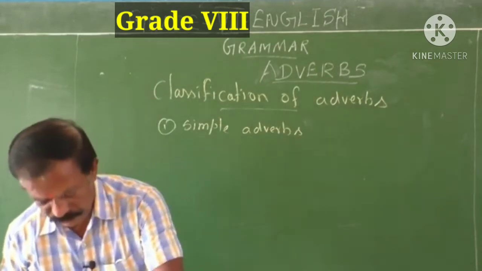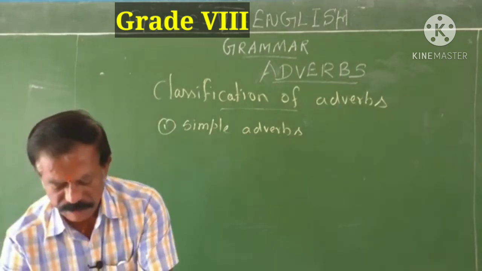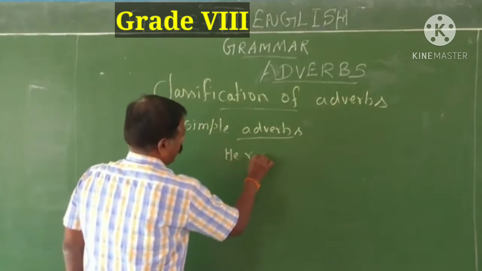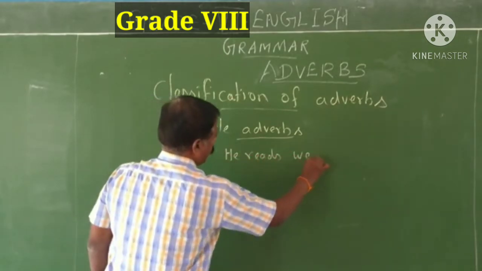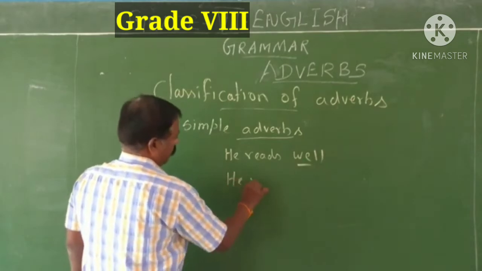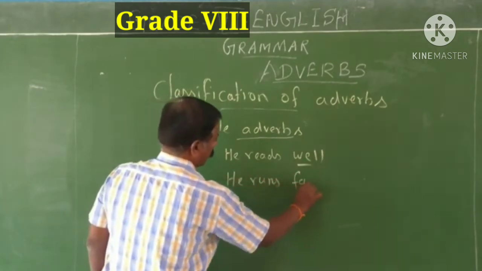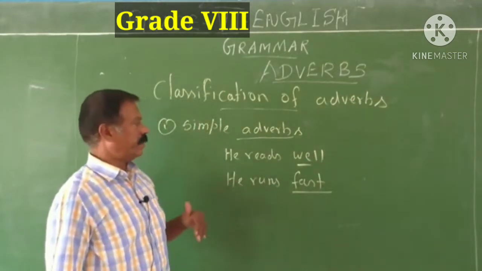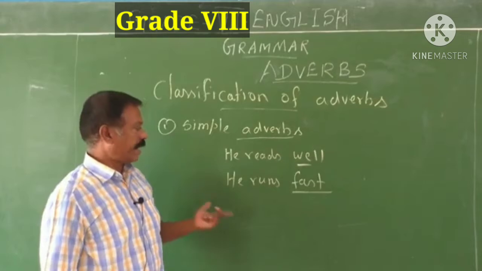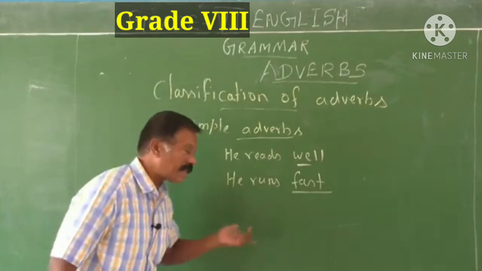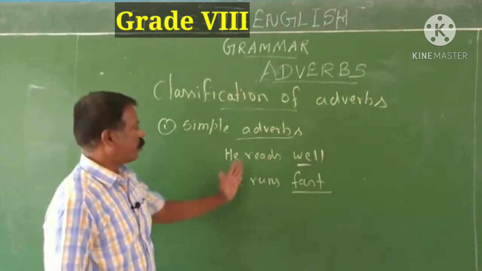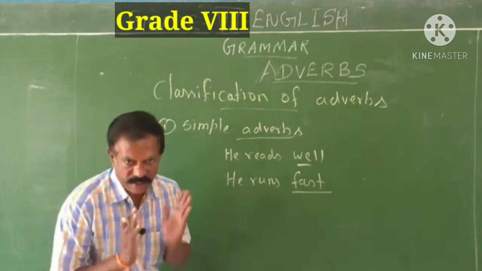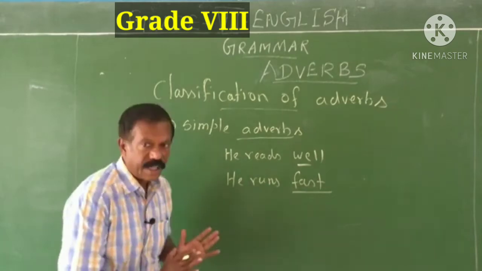Let me give you some examples. He reads well. He runs fast. See, simple adverbs. He reads well. Well is an adverb. He runs fast. Go through these 2 examples. Reads is the verb, well is the adverb. Runs is the verb, fast is the adverb. So these 2 adverbs, well and fast, are called simple adverbs. They just do the function of an adverb, therefore they are called simple adverbs.